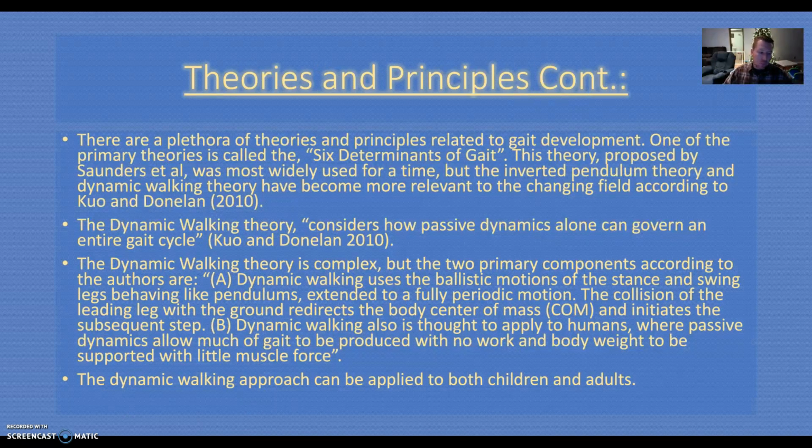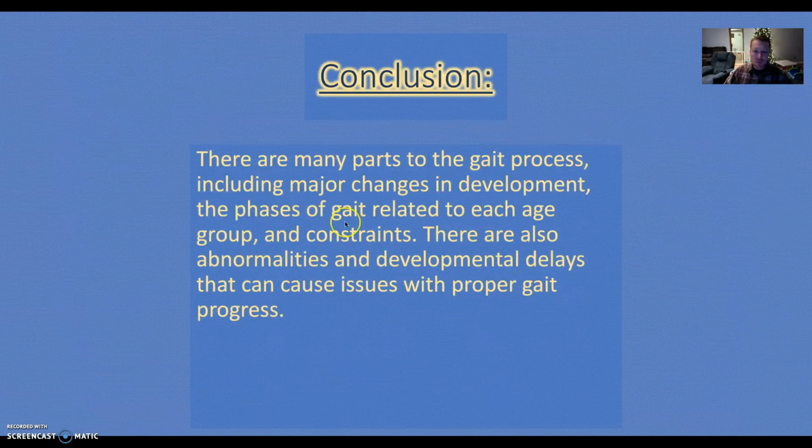So we can move through the theories and principles, and in conclusion, there are many parts of the gait process, including major changes in development from infants and toddlers to childhood to adulthood to late adulthood. There are constraints that are going to affect every age range, and then there are also abnormalities and developmental delays that are going to cause issues with gait and walking as we develop, whether it's happening from genetics or it's happening in late adulthood from trauma or some kind of disease or disorder.